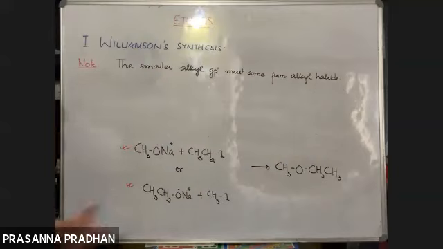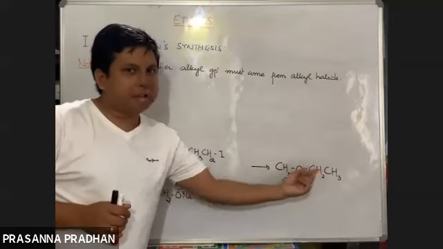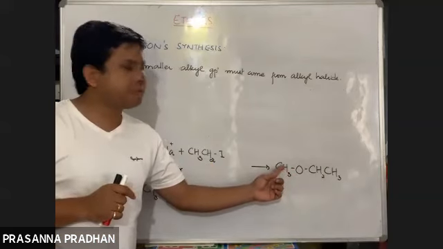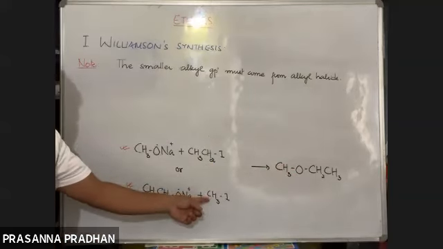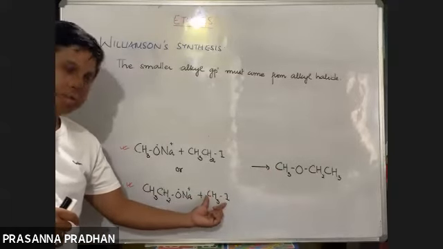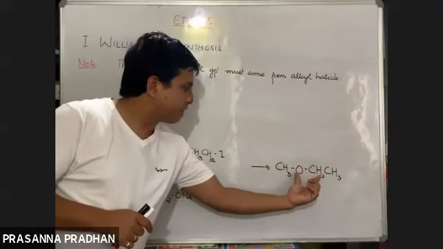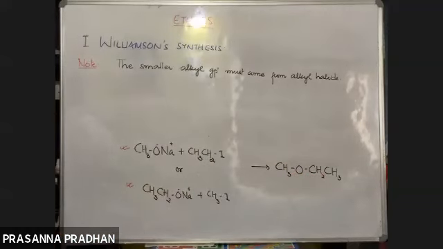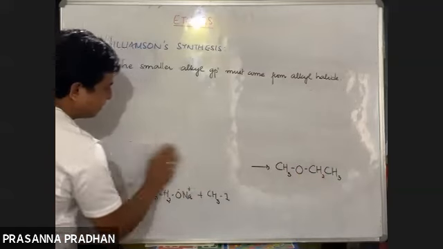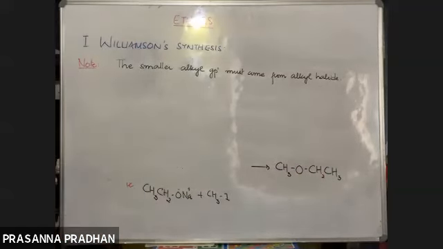Which is the smaller alkyl group here? Methyl. So this methyl group must come from the alkyl halide. We have to use methyl halide, so yes, this is the correct choice of reagent. Obviously the other alkyl group must come from your alkoxide. Got it? This is how you select the appropriate set of reagents. The smaller alkyl group must come from your alkyl halide.